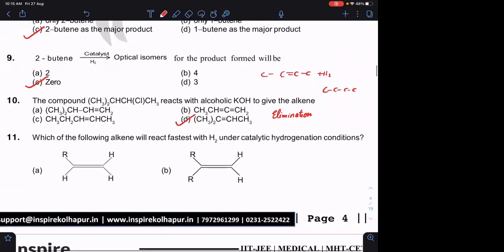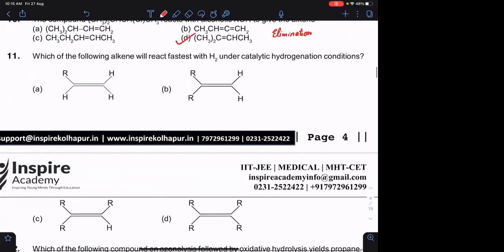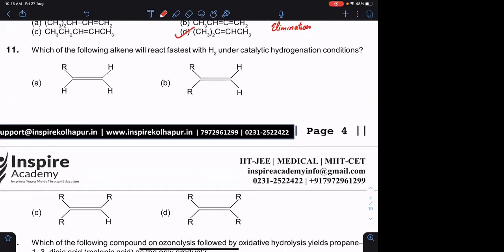Okay. Question number 11. Which of the following alkenes will react fastest with H2 under catalytic hydrogenation conditions? Option A. Yes, correct. Option A. The one which is less stable will be having greater energy. Hence, it will be having faster rate of reaction.